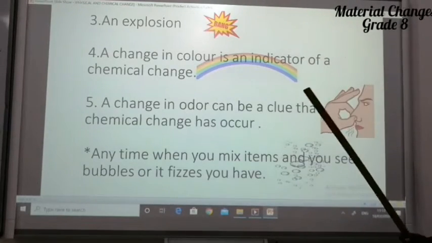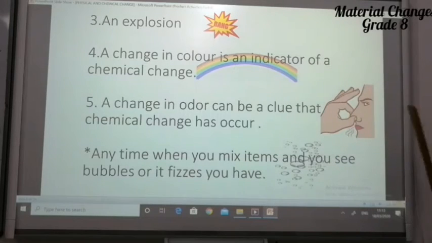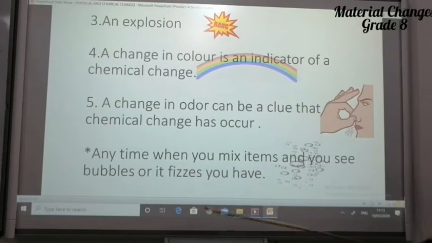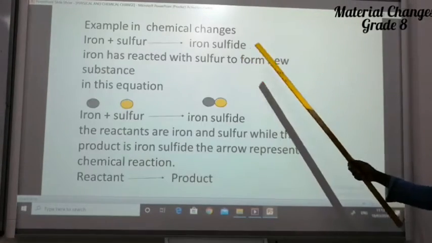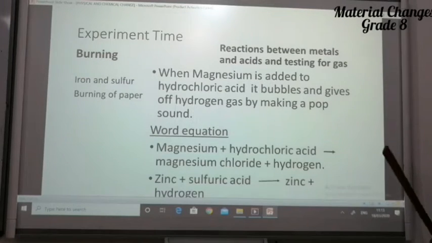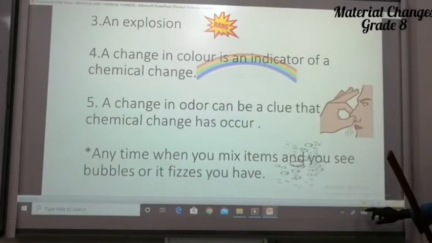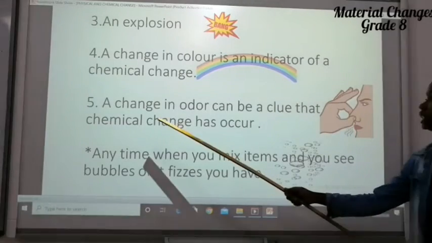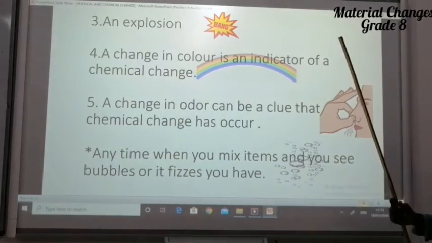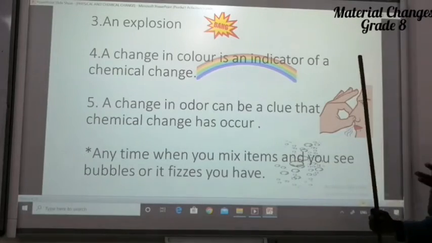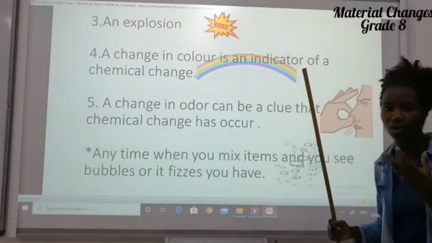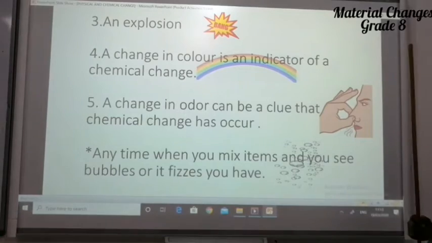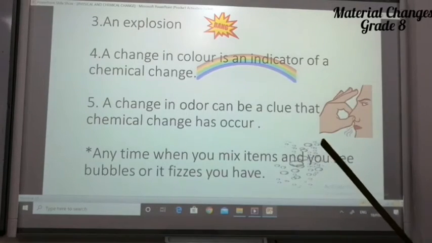An explosion, if you mix 2 chemicals together and there is an explosion, is also an indicator. A change in color is also an indicator of a chemical change. A change in odor, when chemicals are being added together and you get a type of smell coming out of it, means that a chemical change is about to play.